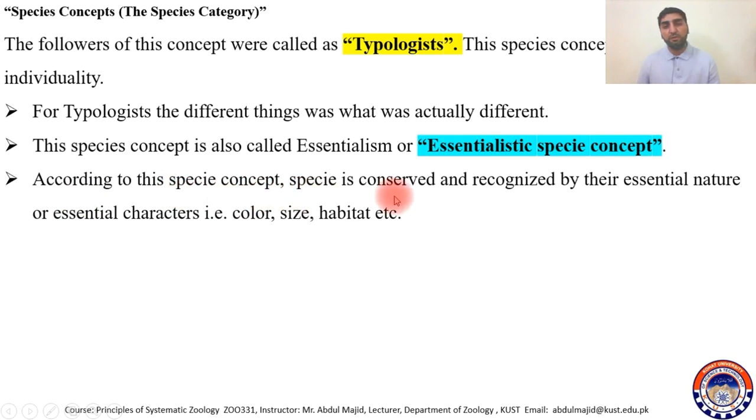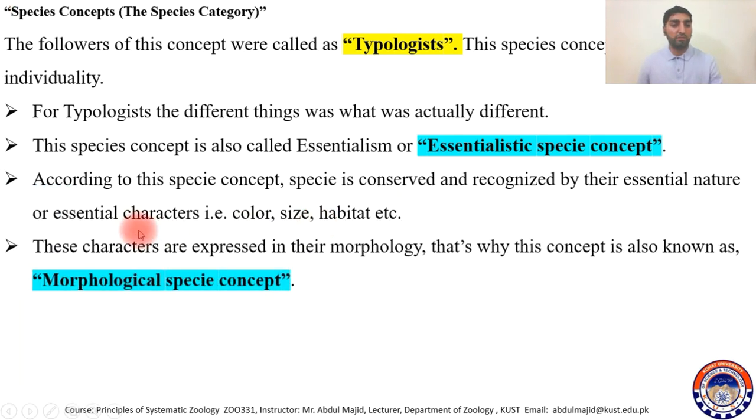According to this concept, species is conserved and recognized by their essential nature or essential characters, like for example color, size, and habitat. In modern taxonomy, we do not rely just on color or size or habitat. Sometimes colors are the same but they are different species. Size may be the same, but they are different species. Maybe they are living in the same habitat, but they will be different species. So we do not rely on such characteristics. These characteristics are expressed in their morphology. That's why this concept can also be known as the morphological species concept.